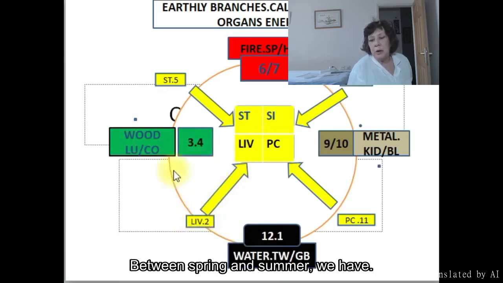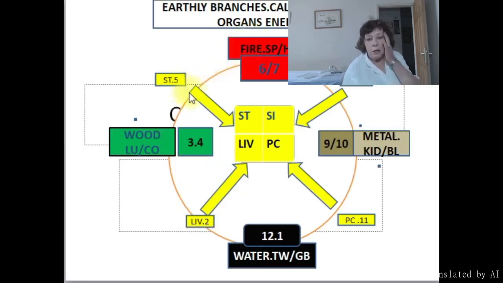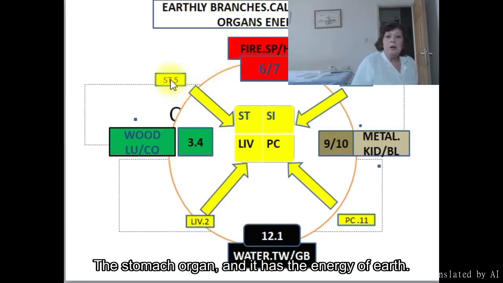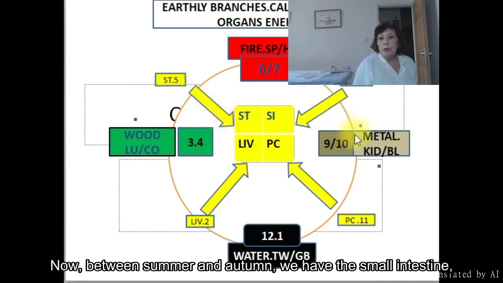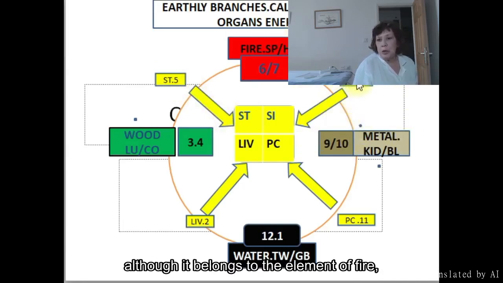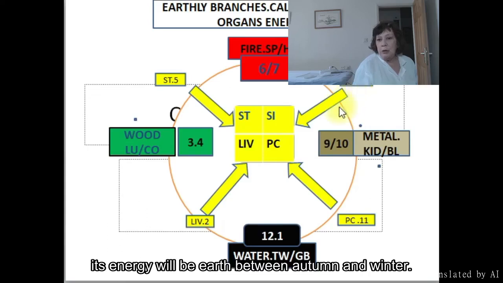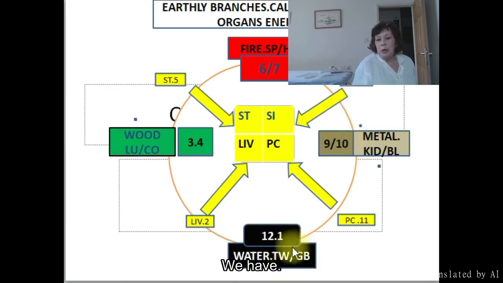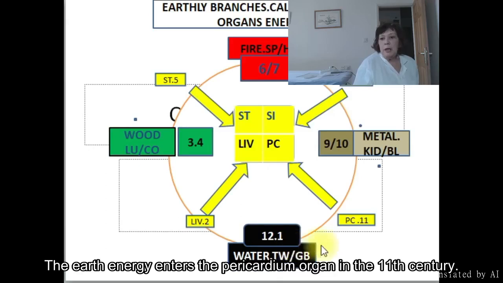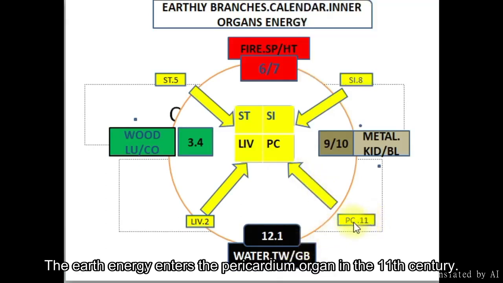Between spring and summer, we have the stomach organ, and it has the energy of earth. Now, between summer and autumn, we have the small intestine, although it belongs to the element of fire, its energy will be earth. Between autumn and winter, we have the earth energy entering the pericardium organ in the 11th century.